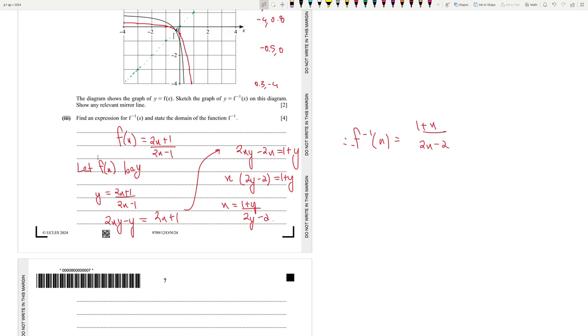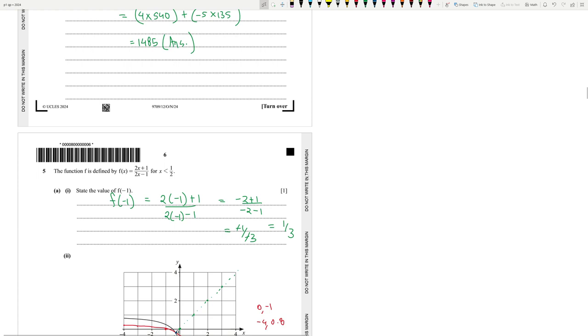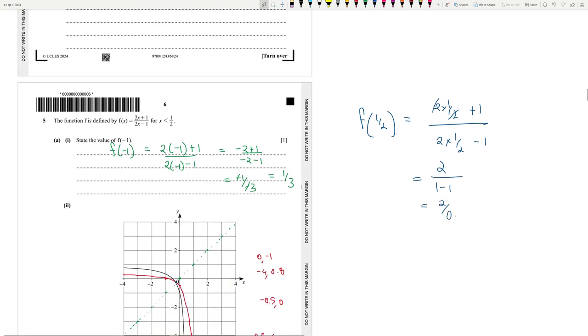Now, what about the domain? State the domain. The domain of this will be the range of the original one. Look at the domain of the original one, it's less than half, right? So if you apply half, what happens here? 2 into half plus 1, over 2 into half minus 1. It's 2 divided by zero, so it's an asymptote. What's the asymptote actually?